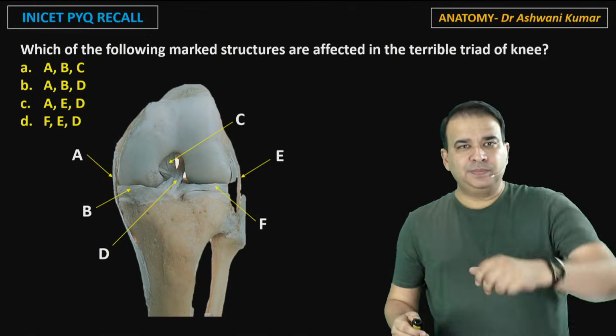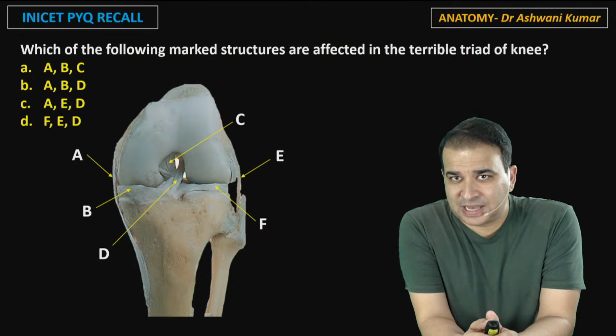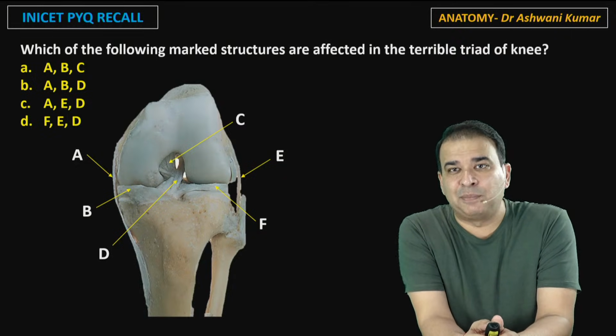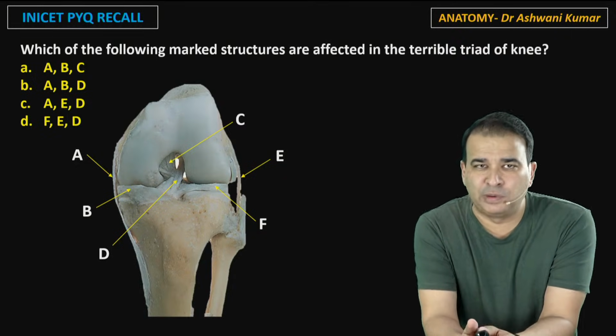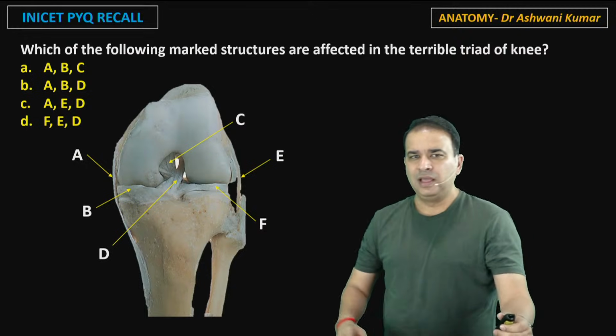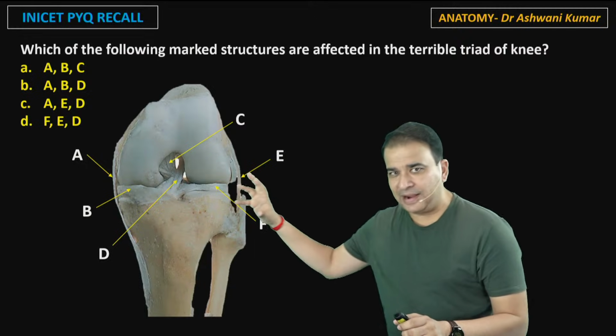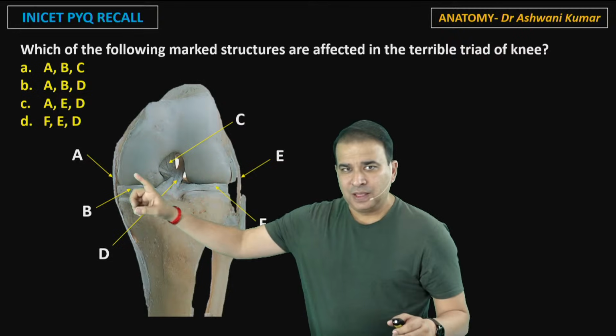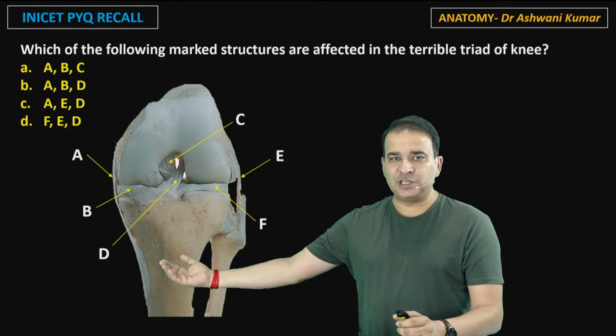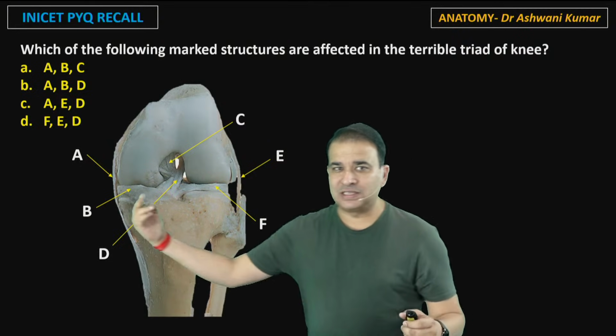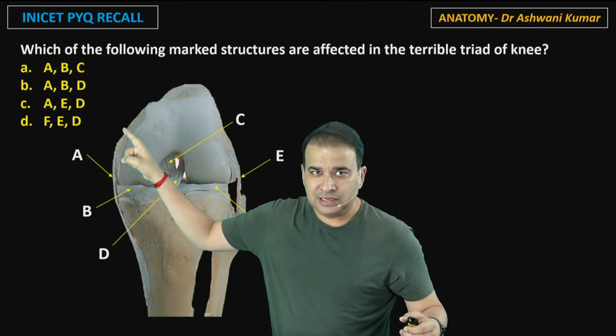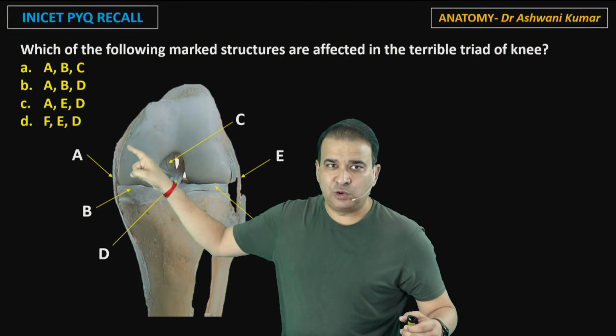The next question. Which of the following marked structures are affected in the terrible triad or the unhappy triad of the knee joint? Well, I'm sure you have read it in ortho, unhappy triad and terrible triad here. How about we just quickly go through the identification here, guys. Now look at this. Fibula, tibia is giving you the orientation. That's the lateral side, that's the medial side here. So if I start from here, this A here is the tibial collateral ligament, guys.